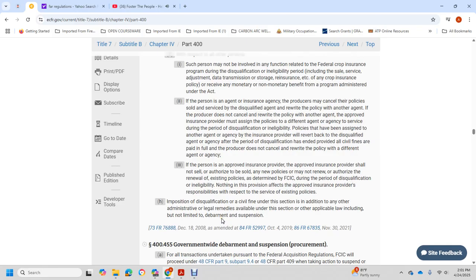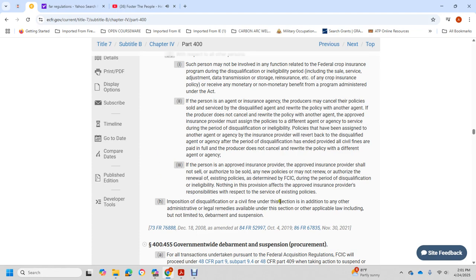If the person is an approved insurance provider, the sale of a new policy, or the authorized renewal of an existing policy, under the Federal Crop Insurance Corporation program is not permitted during the period of disqualification or ineligibility. Nothing in this provision affects the approved insurance provider's responsibility with respect to the existing policy.